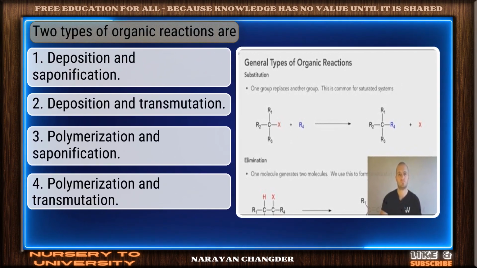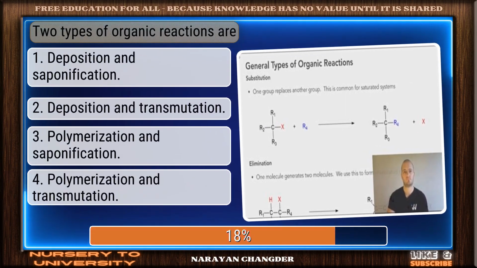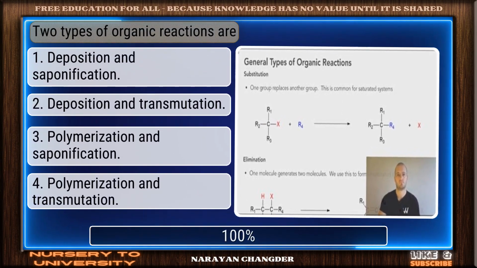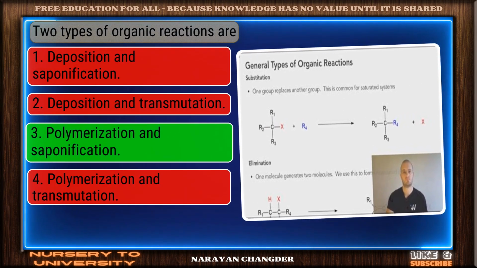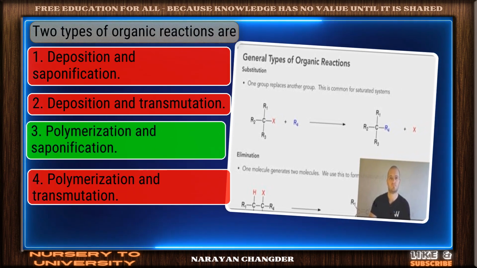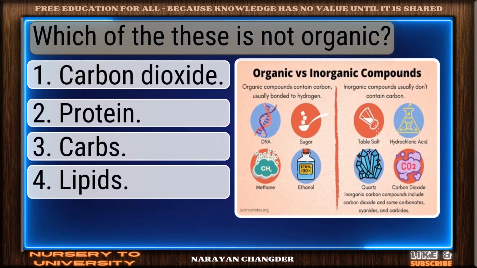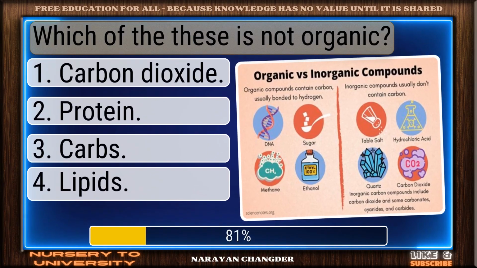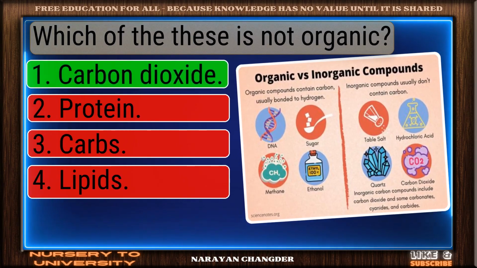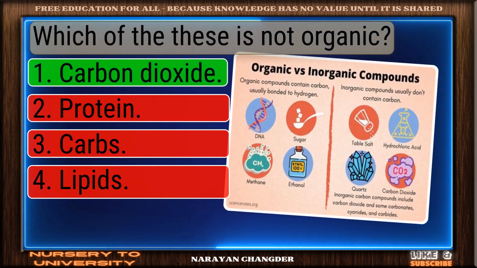Two types of organic reactions are. Solid response. Polymerization and saponification is a valid choice. Which of these is not organic? Strong choice. Carbon dioxide is the right answer.